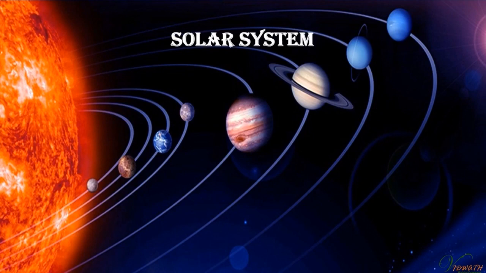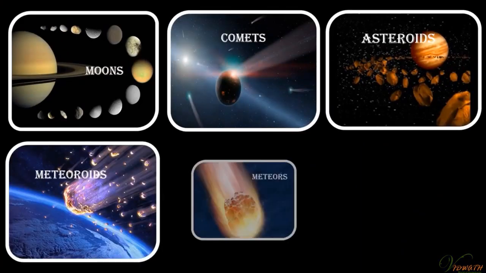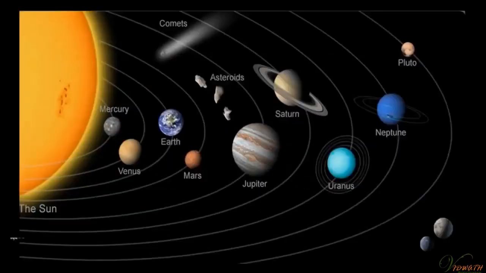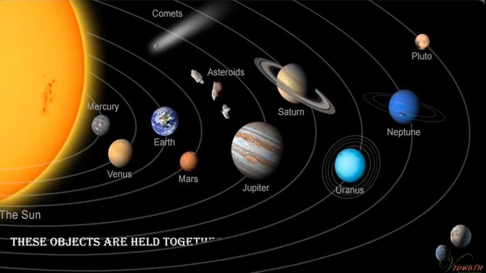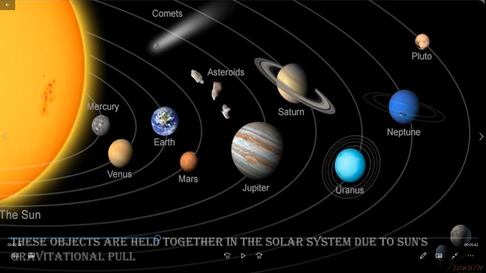Sun and celestial bodies which form solar system. Solar system consists of planets, moons, comets, asteroids, meteoroids and meteorites. Yes, you can see in the solar system.